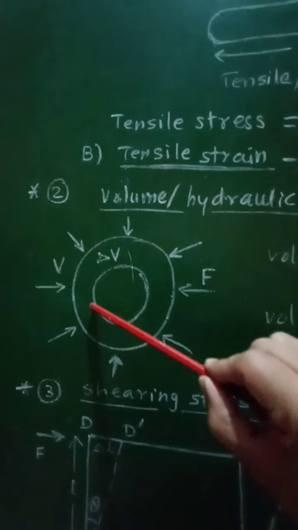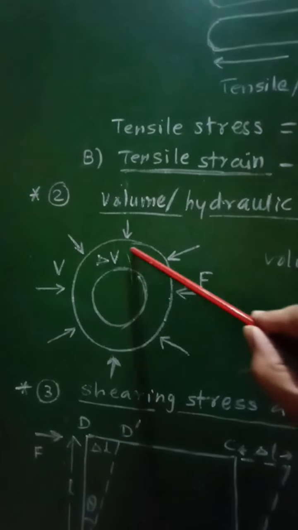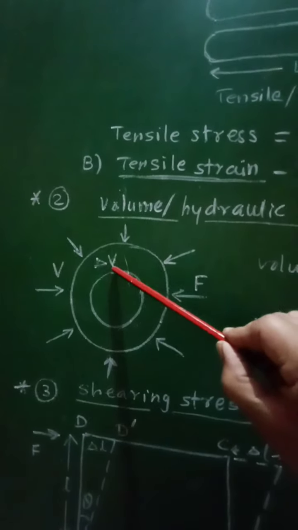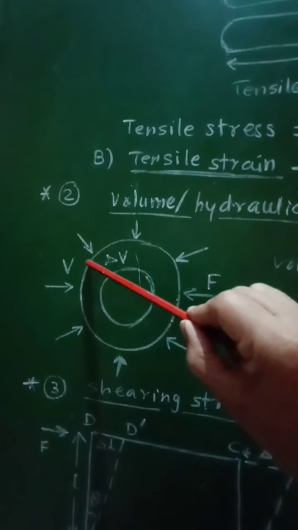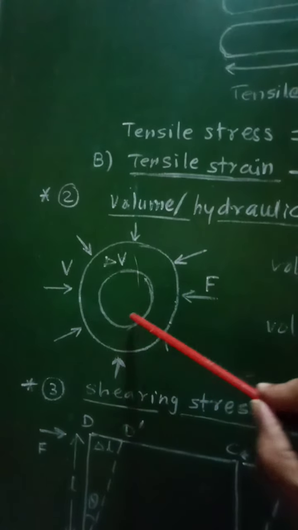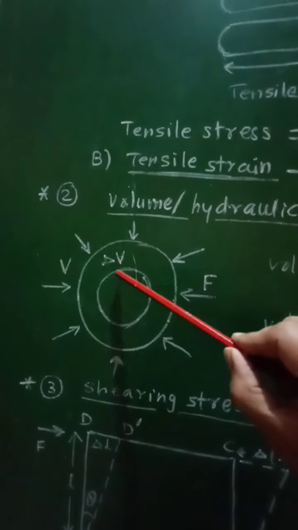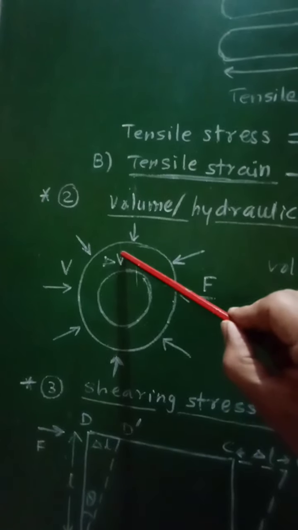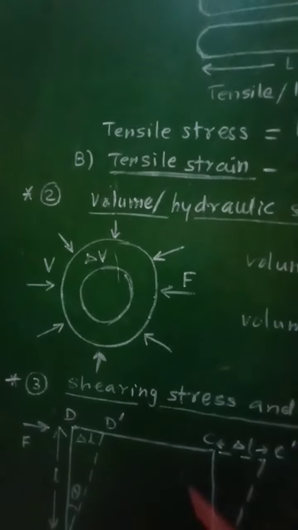So the area between these two circles will represent the change in volume, let it be delta phi, so that this will be the original volume phi, and the volume of this compressed spherical body will be equal to phi minus delta phi, so that this delta V will represent the decrease in volume.